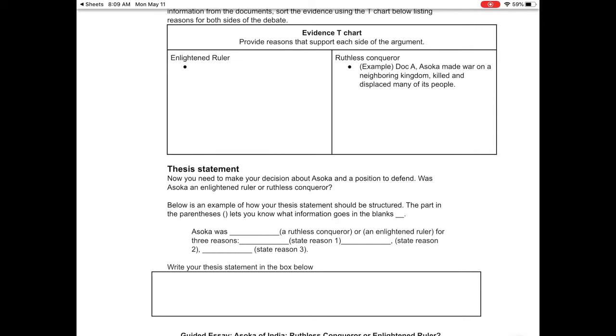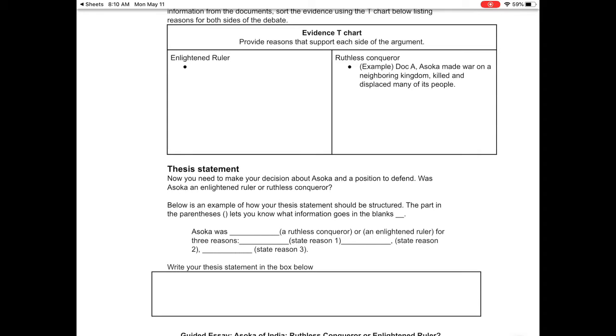And then you want to look through the rest of the documents, and you also want to look at document A again and see, is there any other evidence from document A? Is there anything in A that might indicate that he's enlightened, or is it all ruthless? Okay, this DBQ has 6 documents, so you're going to need to make sure that each document has at least one piece of evidence for one side or the other.